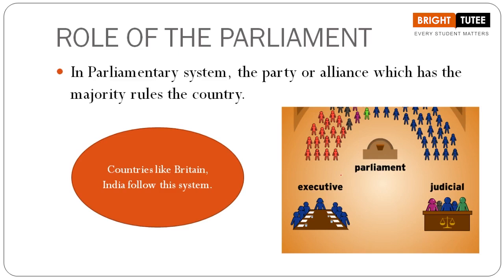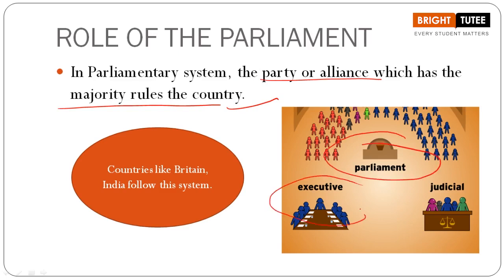Previously I told you about the parliamentary system and the presidential system, when we are talking about the democratic form of government. In the parliamentary system, the party or alliance which has the majority rules the country. It means that we are referring to a parliament. We are talking about the executive, judicial, we all know these terms. Nothing is new here.